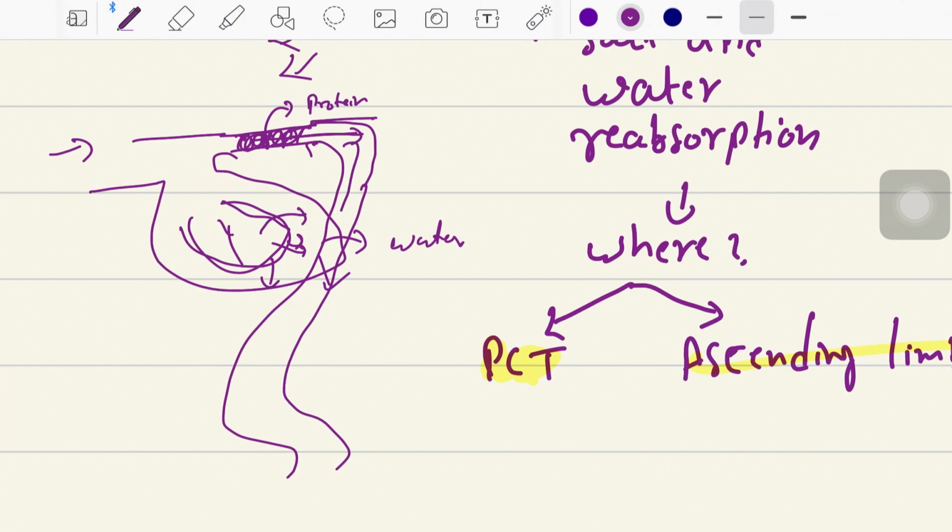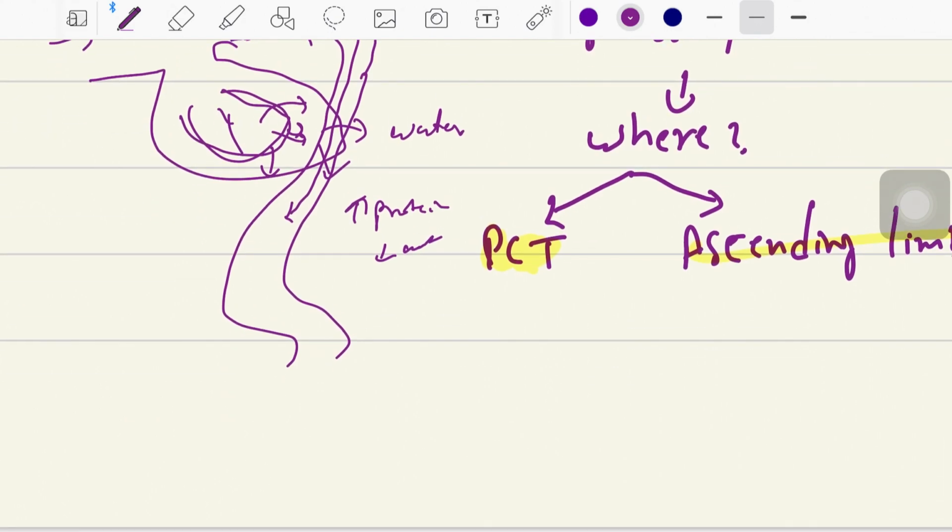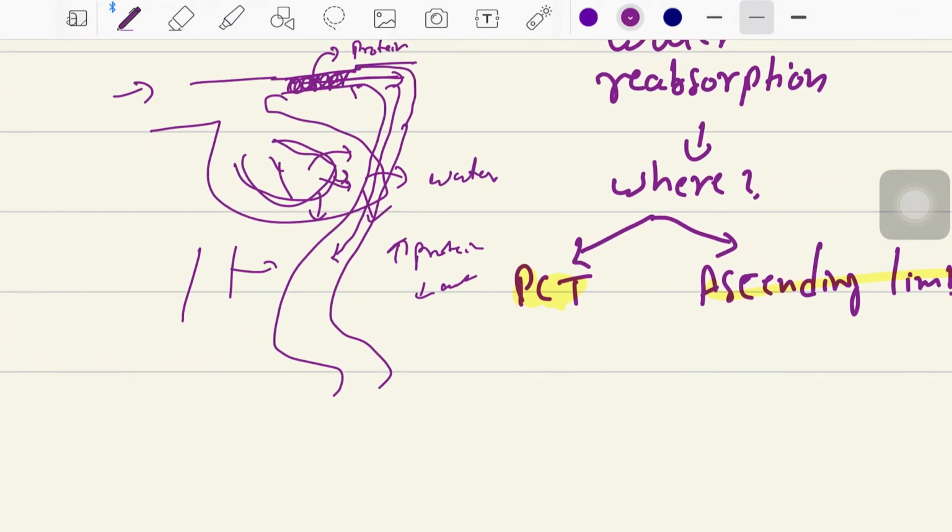So now this blood which is going in the efferent arteriole, now the peritubular capillaries are having more of the proteins and less of the water. So now this will cause the water from the PCT and the ascending limb to go towards the capillary. So more of the reabsorption of the water will be there.